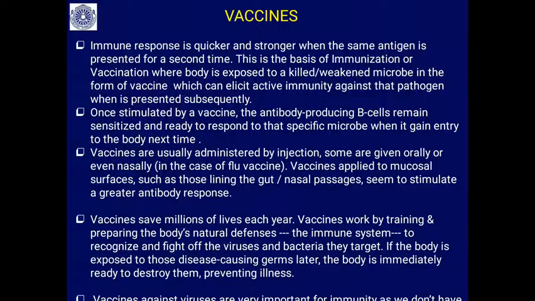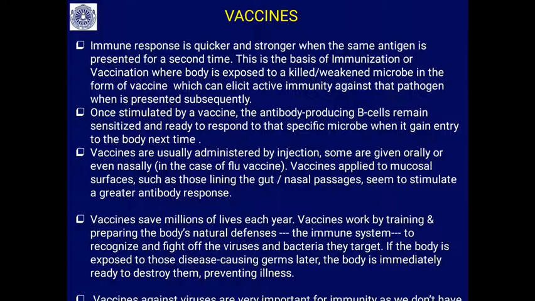Once stimulated by the vaccine, the antibody producing B cells remain sensitized and ready to respond to that particular microbe when it gains entry to the body next time. Vaccines are usually administered by injections. Some are given orally, or even nasally in the case of the flu vaccine.